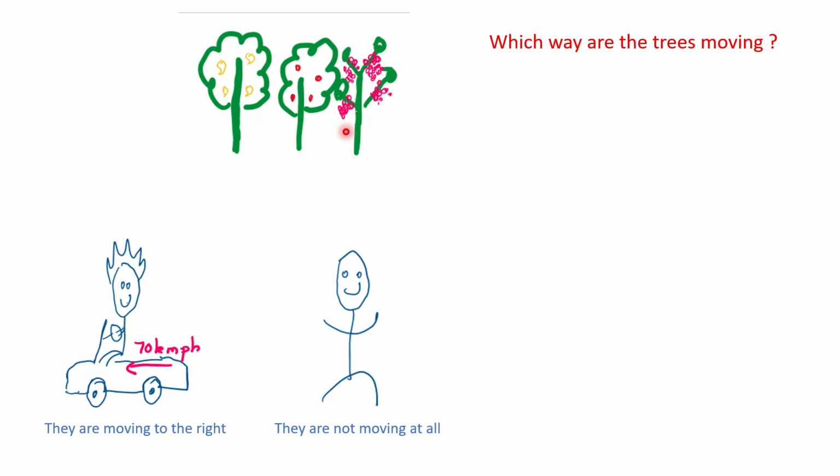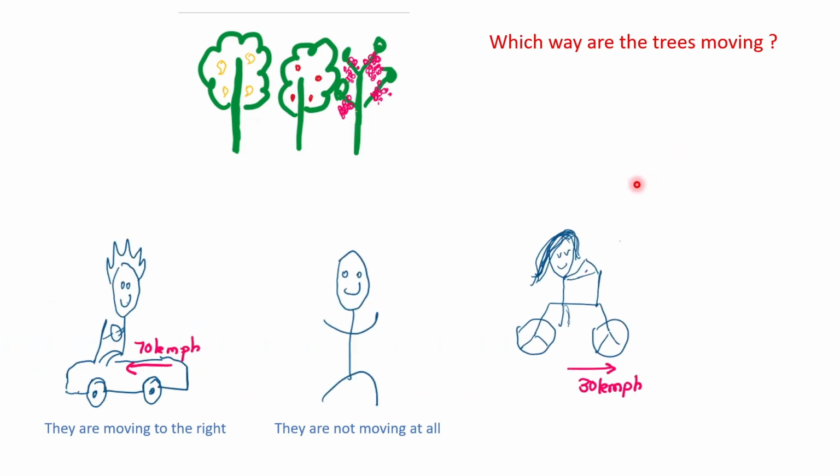So I ask this to one more friend of yours who's moving on a bicycle to my right on the screen with a speed of 30 kilometers per hour. She looks at the trees. She also, as it appears to her, says that the trees are moving backwards, which is to the left on my screen. So she says they are moving to the left. Alright, so we see something different is happening here. I have asked the same question to three people and they are giving me three different answers.